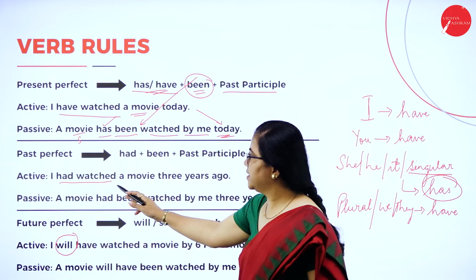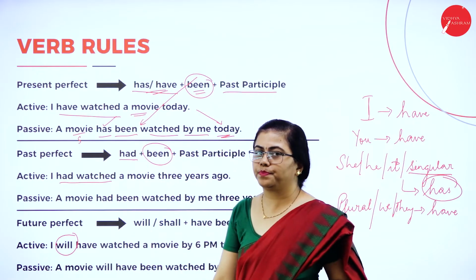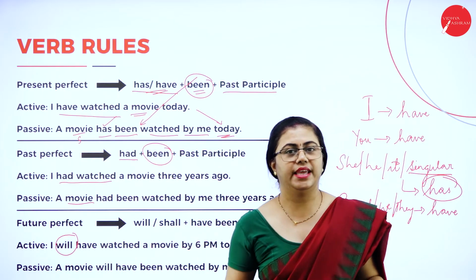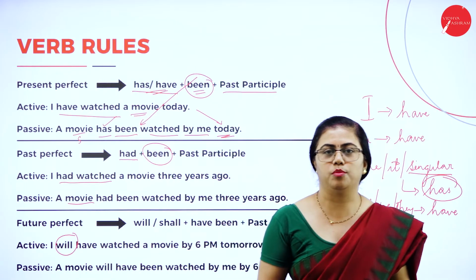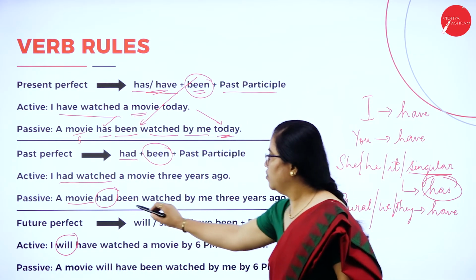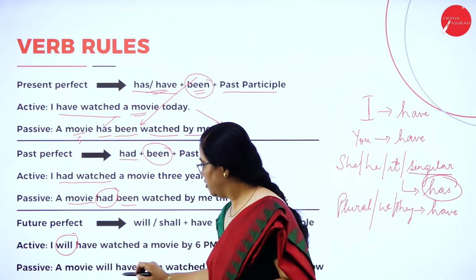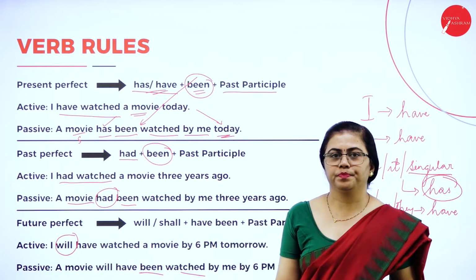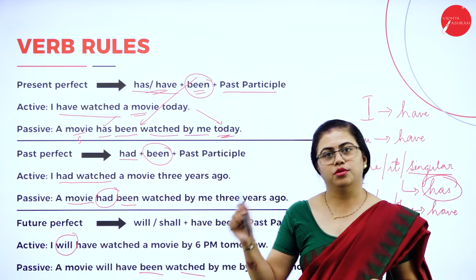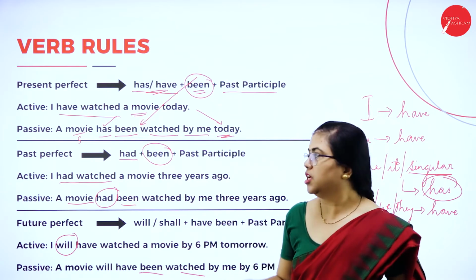Again the second sentence, had watched, is in past perfect, and the only addition is been over here. Here again movie is singular, but in past perfect there is no change, even if it is singular or plural, there is only one form, that is had. Had been watched, so been is the extra addition. Similarly, will have watched becomes will have been watched. This way you change perfect tenses from active voice to passive voice. So that's it.